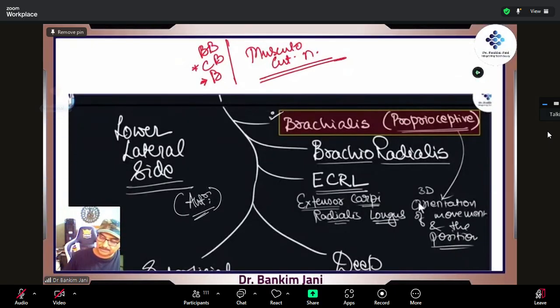Right? Then comes the brachioradialis, and this is the ECRL. These were called the carpals, correct? So they are collectively called the carpi. Extensor carpi radialis longus. These carpals are for the movement. This is for flexion, this is for extension, right?